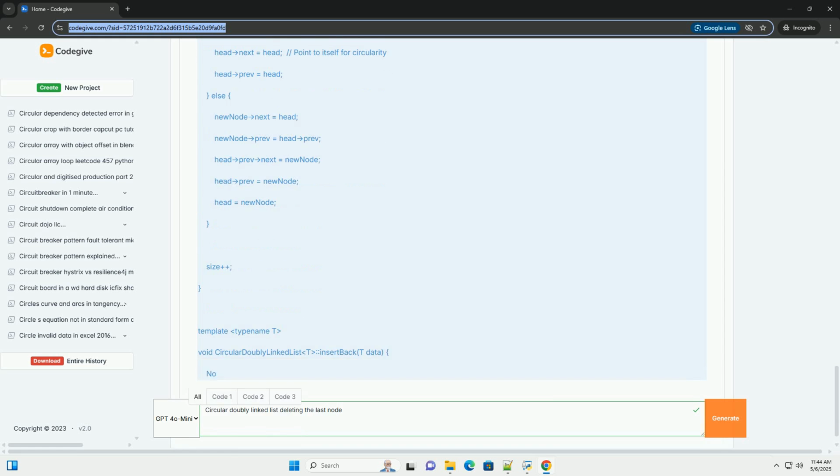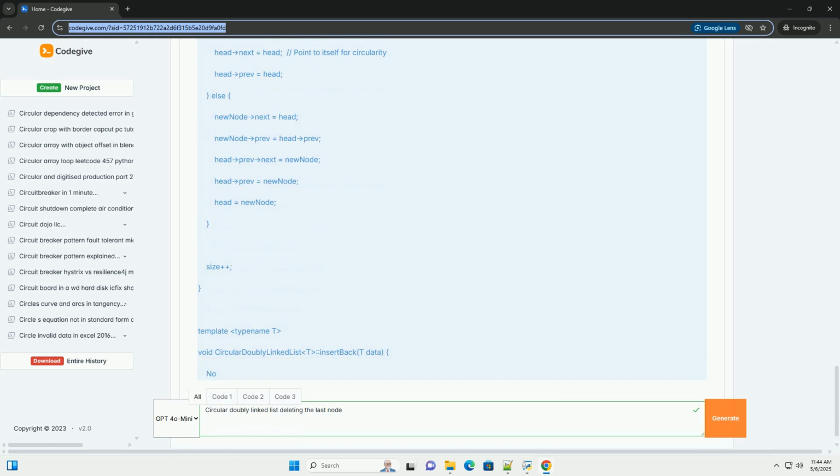Implementing deleteBack, deleting the last node. Here's the implementation of the deleteBack function, along with a detailed explanation of the logic. 1. Handle empty list. The first if statement checks if the list is empty.